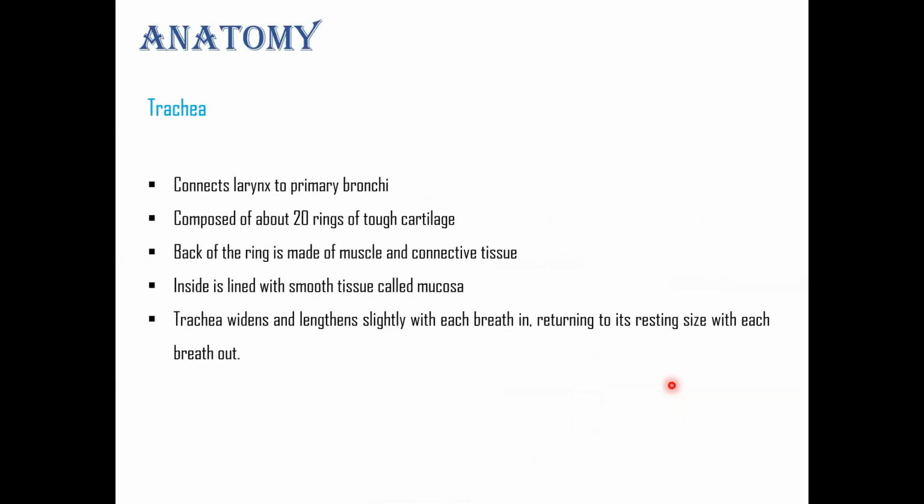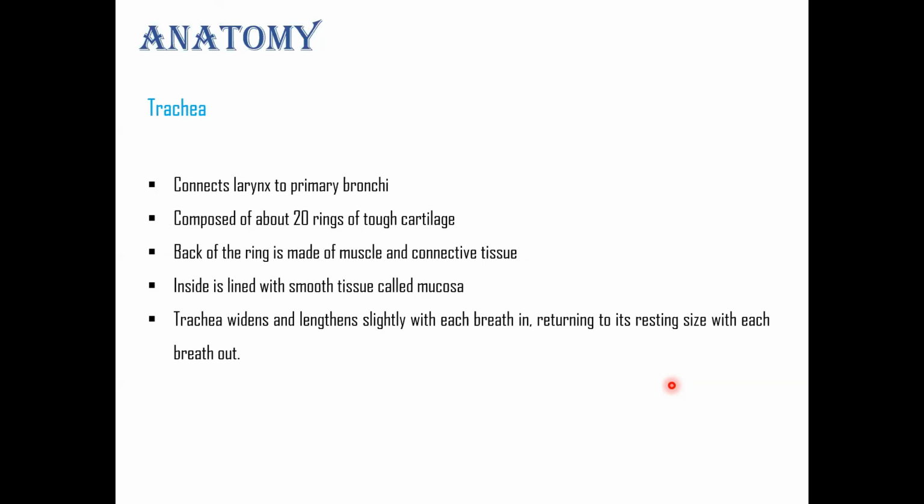Now let's talk about the trachea. The trachea connects the larynx to the primary bronchi, and there are around 20 rings of tough cartilage in this trachea. Also inside the trachea, you will find some smooth tissue called mucosa.